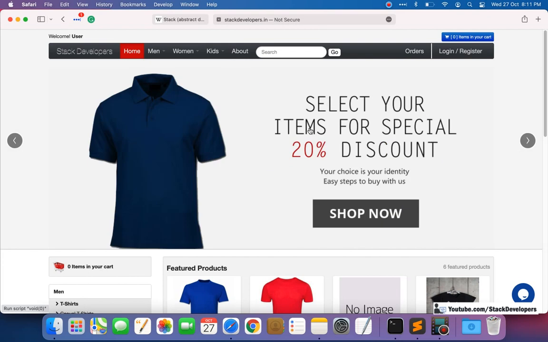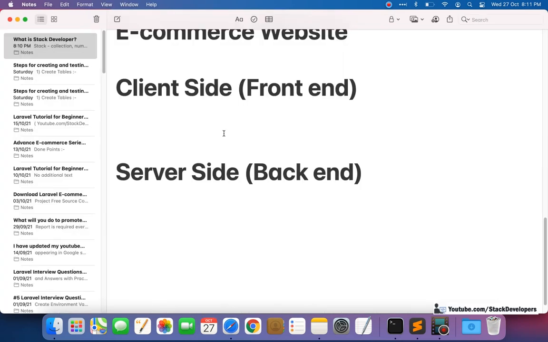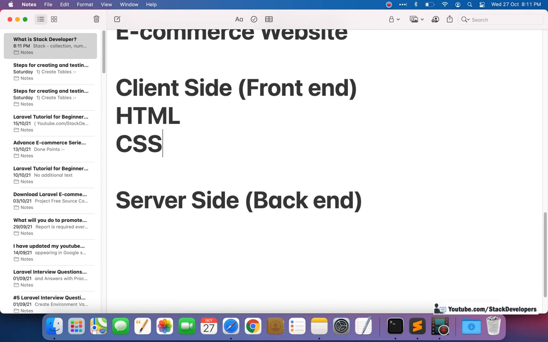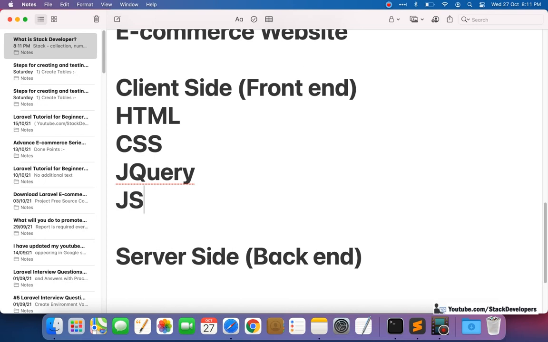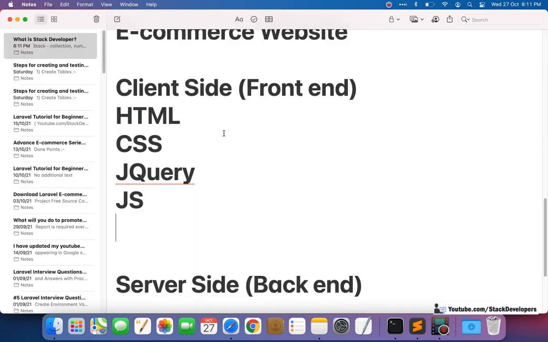So that design is in HTML, CSS, jQuery is also required in some cases, JS is also required. Okay, and Photoshop and such are also required for the client side. But we will not consider Photoshop because that is an editor, that is software. See, these are the main things for the client side, the front end, the coding part, the languages. So these are required for the client side.